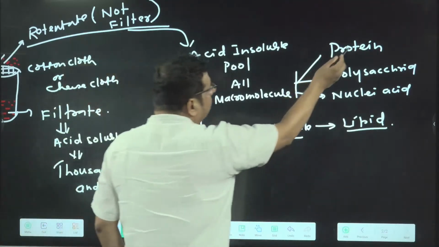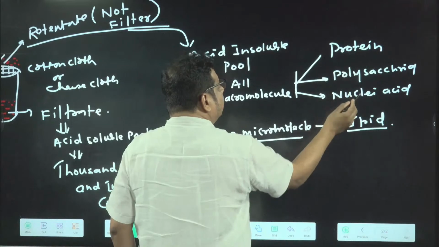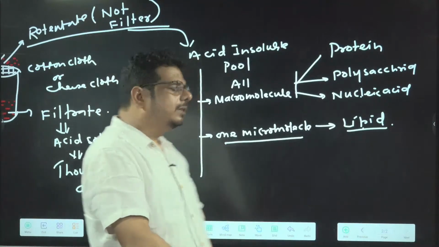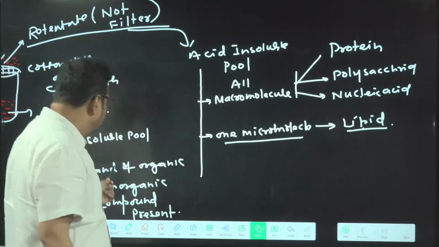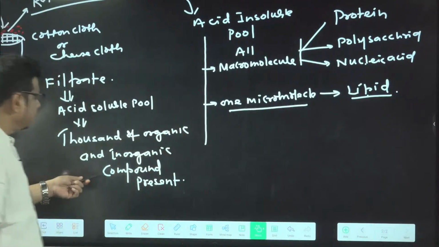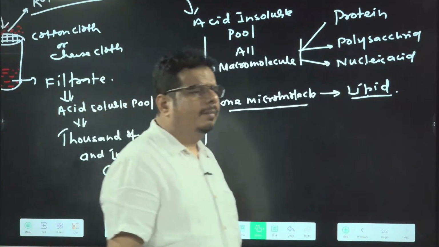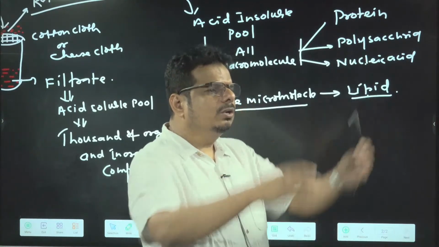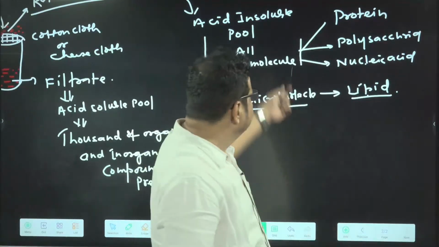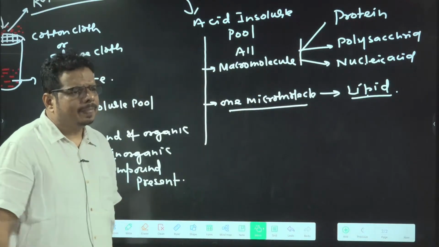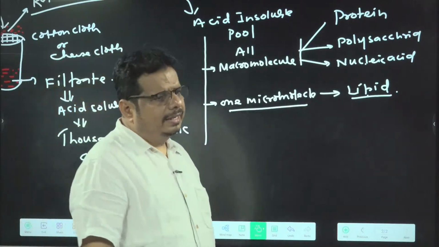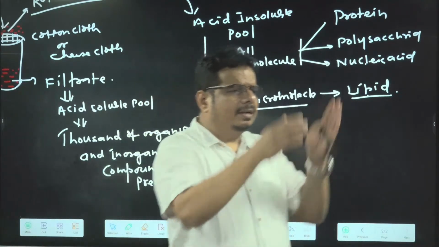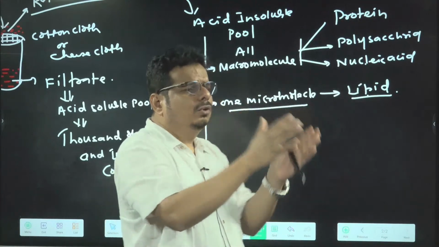So except these four, protein, polysaccharide, nucleic acid, and lipid, every organic and inorganic compound is present in the acid soluble pool. If anybody asks you, amino acid is present in the acid soluble pool, glucose is present in the acid soluble pool, nucleotide is present in the acid soluble pool. Except these four, everything is present in the acid soluble pool. Are you getting the idea? So this is how we separate the acid soluble and acid insoluble fractions.